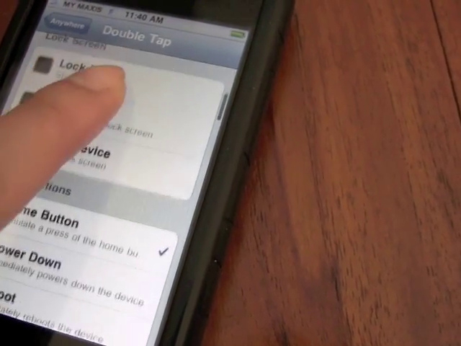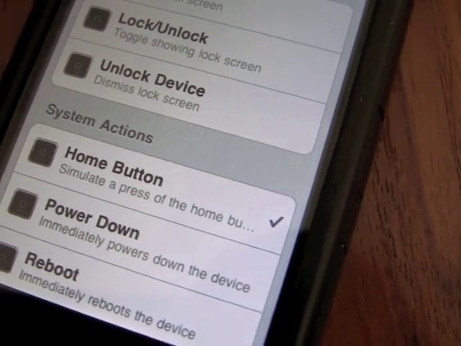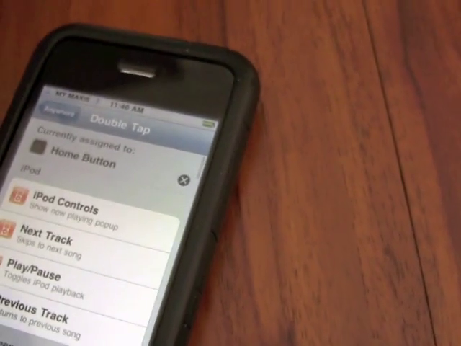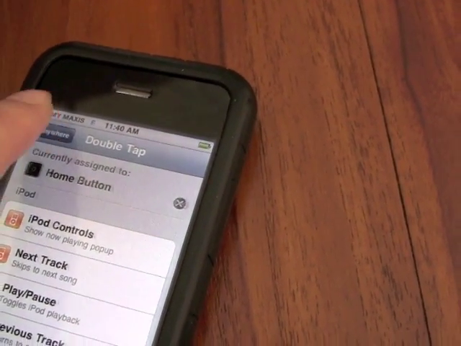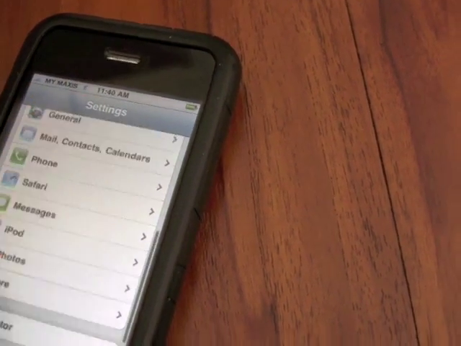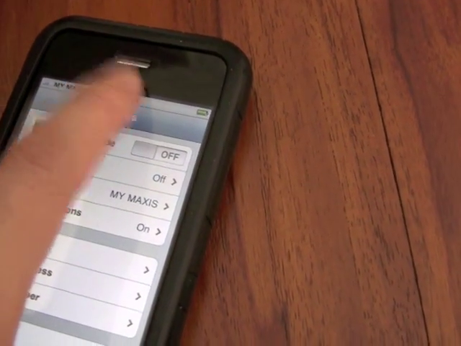Of course, there are other options as well. I choose this one. Click the back button. Okay, just double tap. And now the problem is solved.